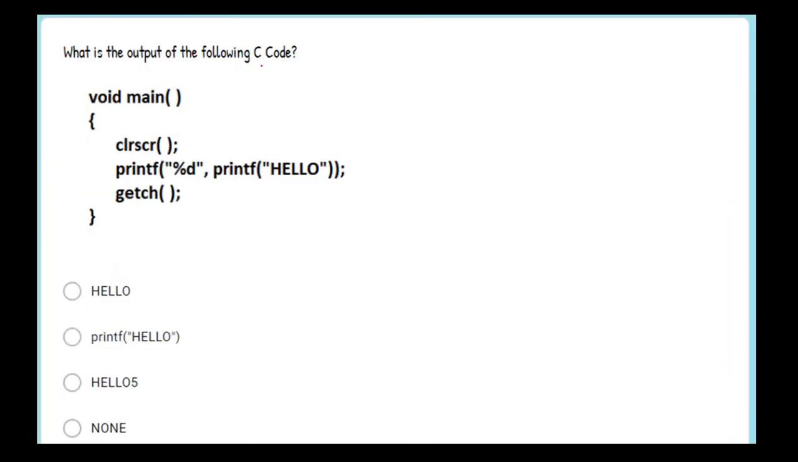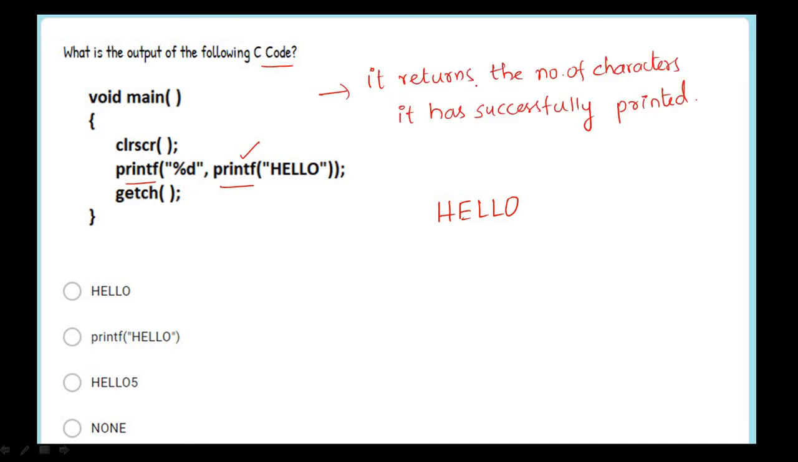What is the output of the following C code? Here we have a printf inside another printf. So first of all, the inner printf will be executed. So it will print hello first. And one of the important properties of printf is that it returns the number of characters that it has successfully printed. So in this case, it has successfully printed 5 characters. So in the place of this entire function, 5 will be printed. That means after hello, 5 will be printed. So the answer is this one.